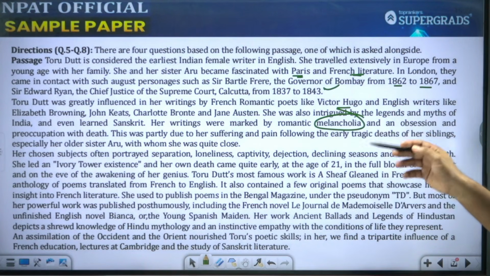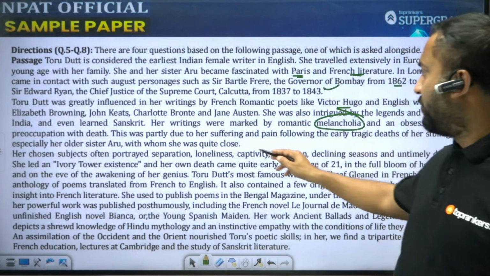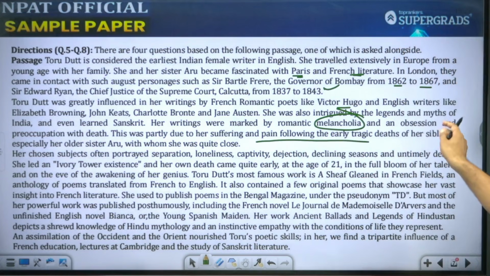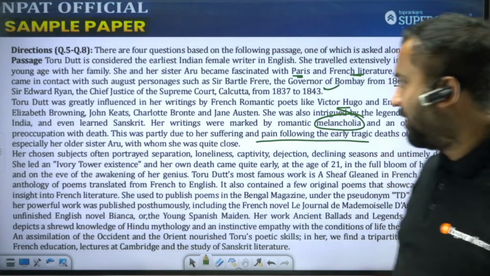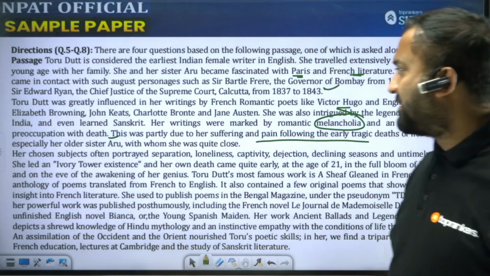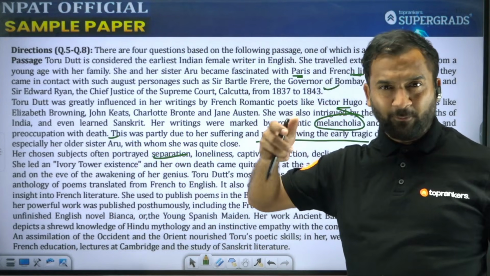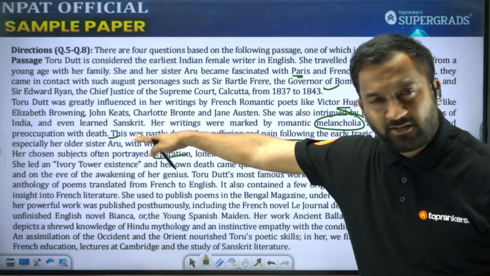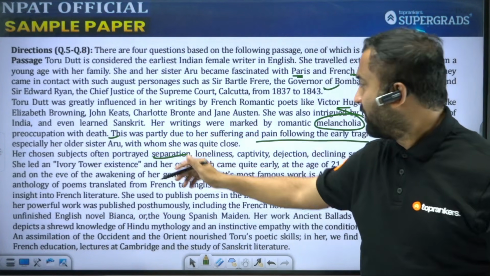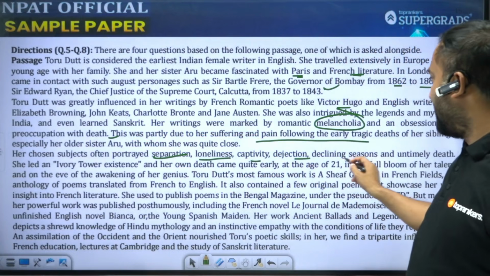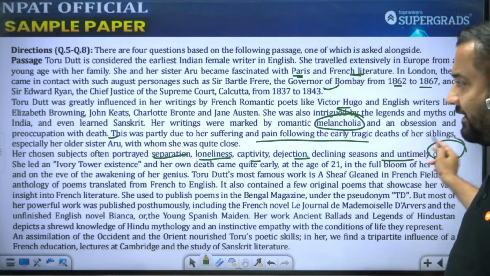The preoccupation with death. Why? Because this was partly due to her suffering and pain following the early tragic deaths of her siblings, and especially her sister Aru. Her chosen subjects often portrayed separation, as I said. Separation, why? Because of the separation that she had with her sister Aru. Loneliness, captivity, dejection, declining seasons, and ultimately death.